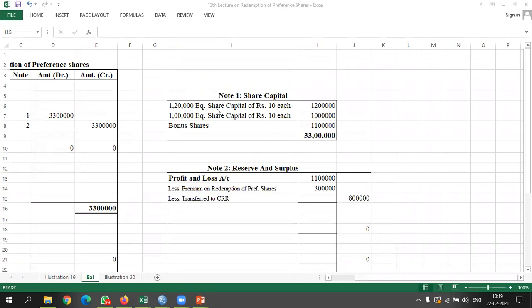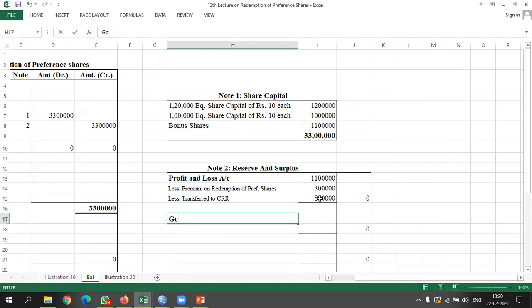So let's see once again, share capital, 12 lakh equity share capital we already have in our balance sheet. 1 lakh shares we have issued during the process. So we got 10 lakh rupees and bonus shares of 11 lakh rupees. So 33 lakhs we got as total share capital. Coming to reserves and surplus, profit and loss account, we have 11 lakh rupees less premium on redemption of preference shares 3 lakh rupees and less transfer to CRR 8 lakh rupees. So we don't have any balance in profit and loss account.